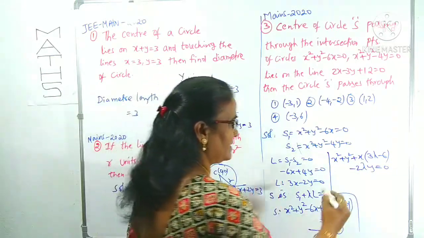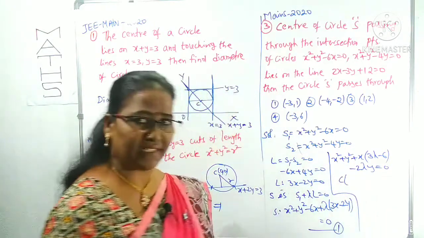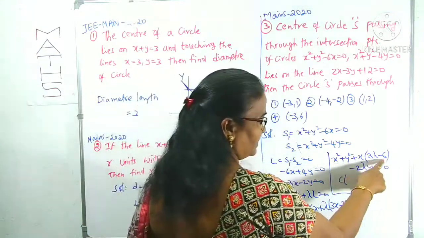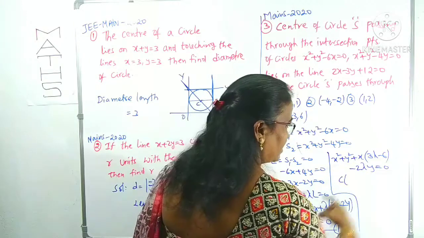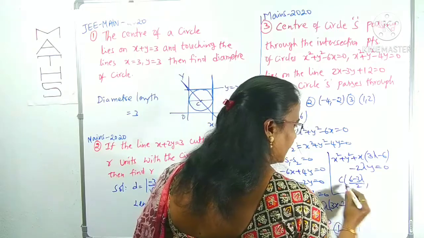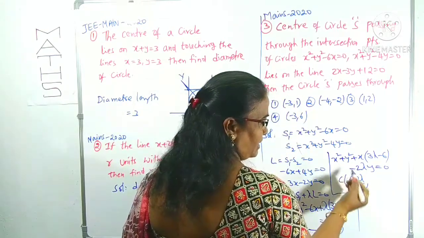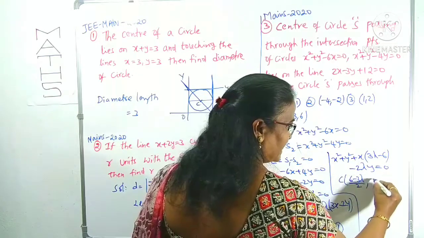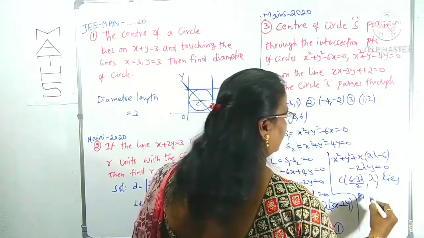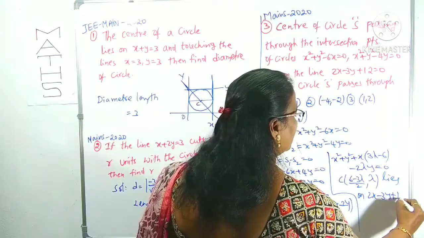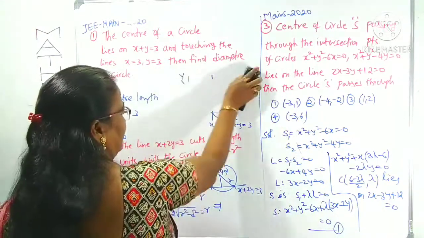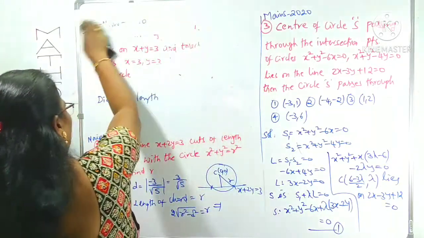What is the center of this circle? What is the formula for the center? Yes, you are right: minus g, minus f. Minus g means half of the x coefficient with a minus sign, so 6 minus 3 lambda by 2. Minus f means, with minus 2 lambda, half of that is minus lambda, so minus f is plus lambda. This lies on the line 2x minus 3y plus 12 equals 0. From this we can find the lambda value, which is substituted in the required circle equation.